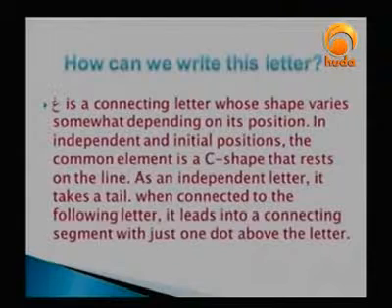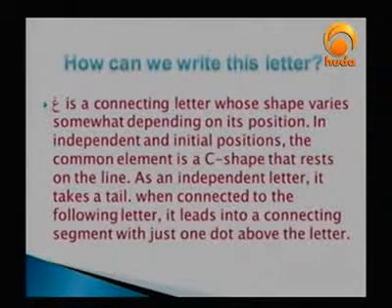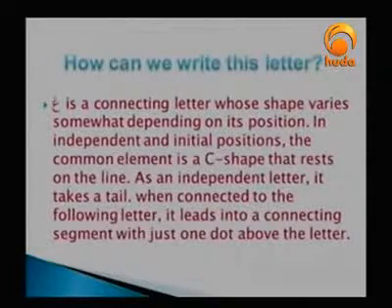In independent and initial positions, the common element is a C-shape that rests on the line. As an independent letter, it takes a tail. When connected to the following letter, it leads into a connecting segment with just one dot above the letter. Can you see that? It's the same style as Ayn, by the way, when it comes to the writing style. Just make a C shape, followed by a tail, but you just put one dot.